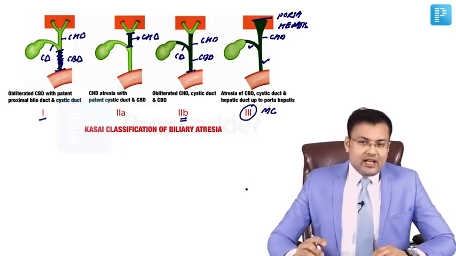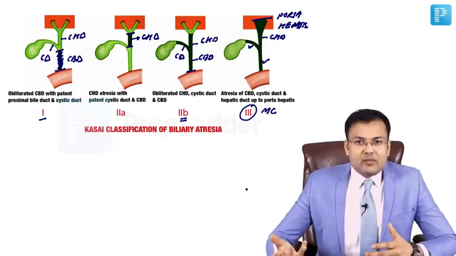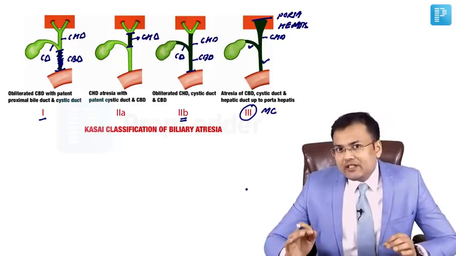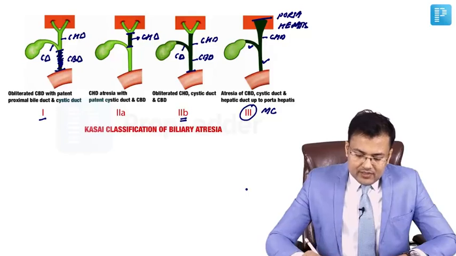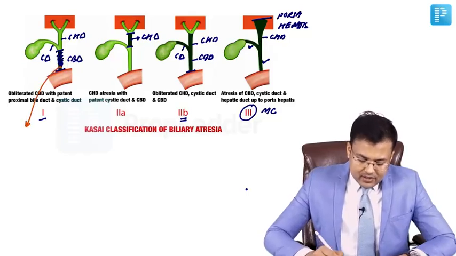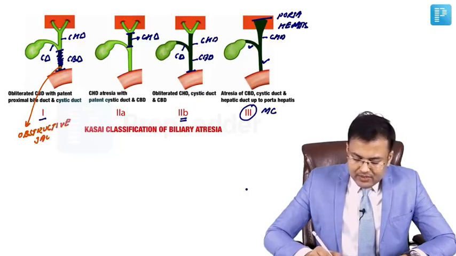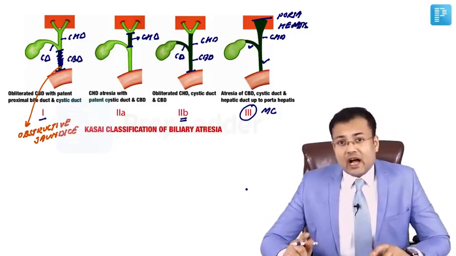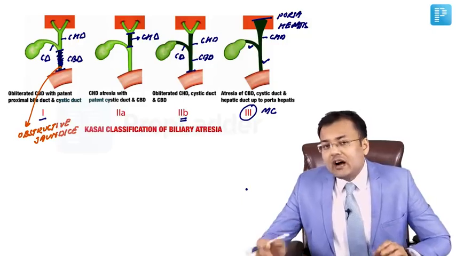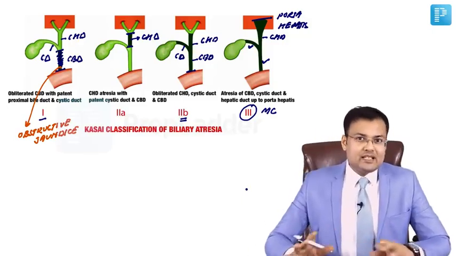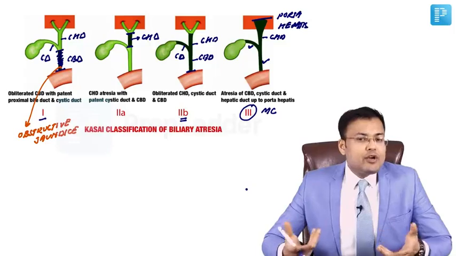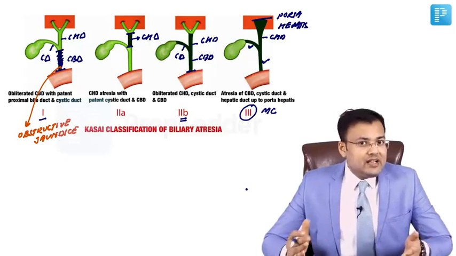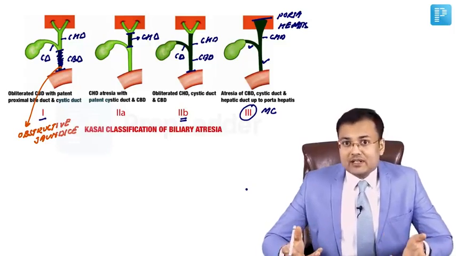So what you noticed, that there is obstruction because of obliteration or atresia of some part of bile duct, and because of this what will happen? There is obstruction, and that's why these patients are going to develop obstructive jaundice. So certain patients have jaundice at the time of birth, and some patients are going to develop jaundice just after birth. Okay, there will be signs and symptoms related to jaundice. There will be complications if there is delay in diagnosis or treatment, like portal hypertension and cirrhosis.